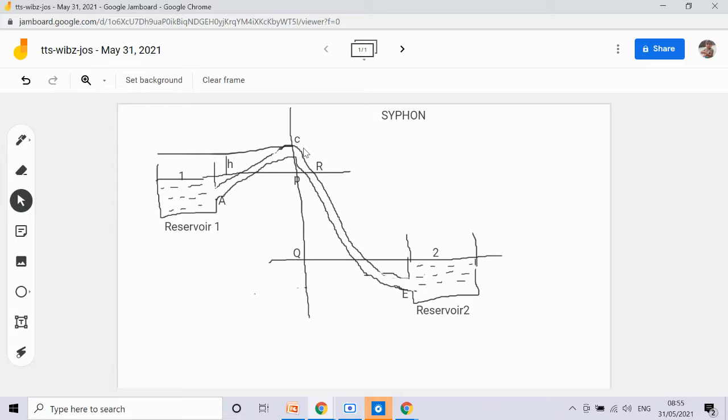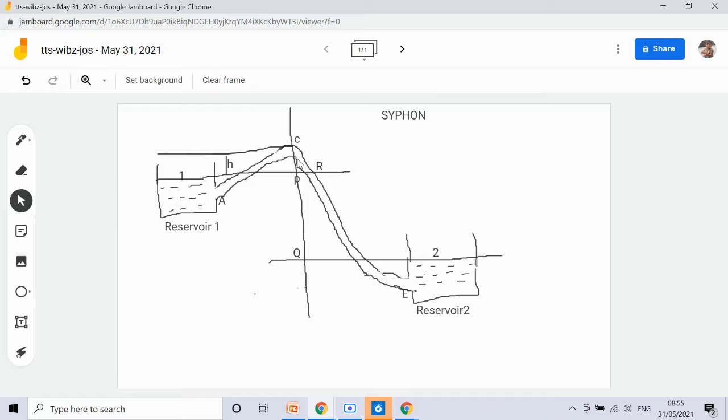But it is observed that if the pressure at C is less than 2.7 meters of water absolute, the dissolved air in water comes out and collects at the top.